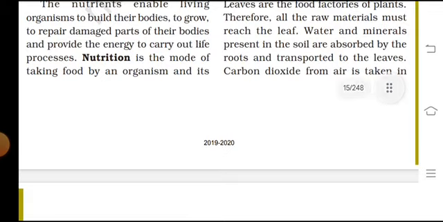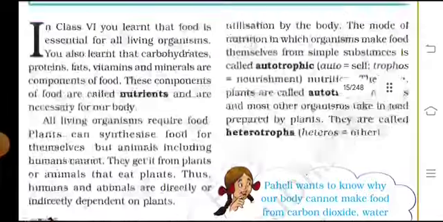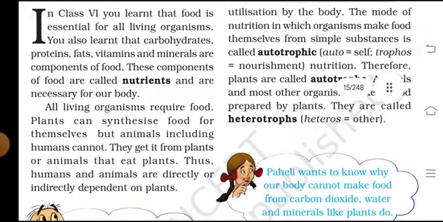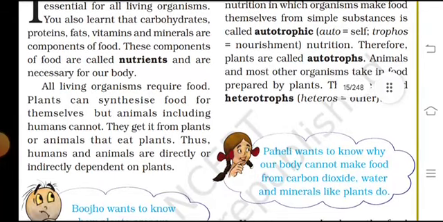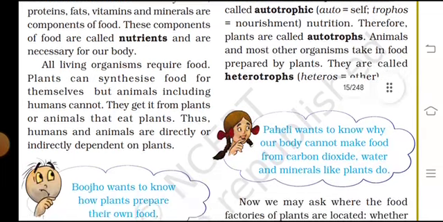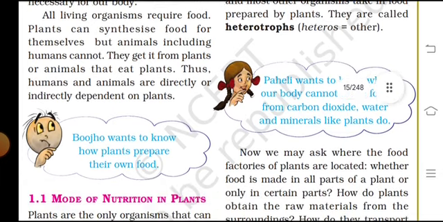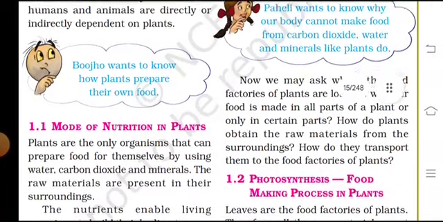Nutrition is the mode of taking food by an organism and its utilisation by the body. The mode of nutrition in which the organism makes food itself from simple substances is called autotrophic; auto means self and trophe means nutrition. Therefore plants are called autotrophs. Animals and most other organisms take in food prepared by the plants, and they are called heterotrophs.